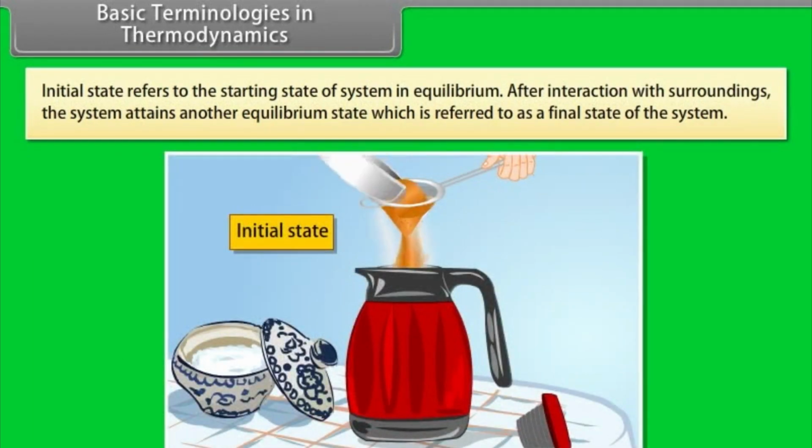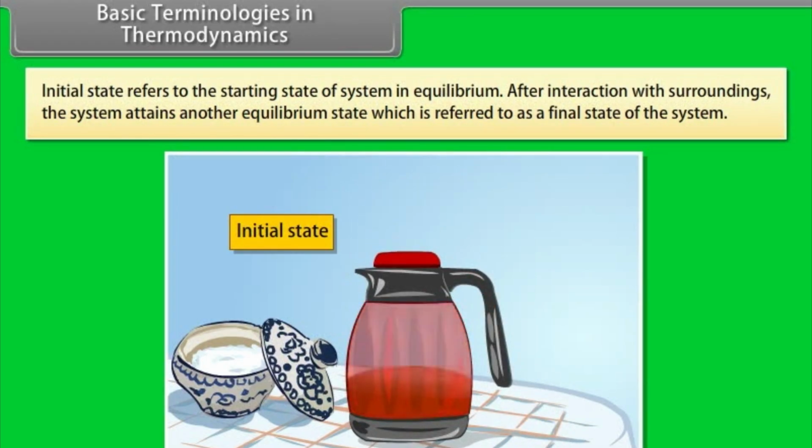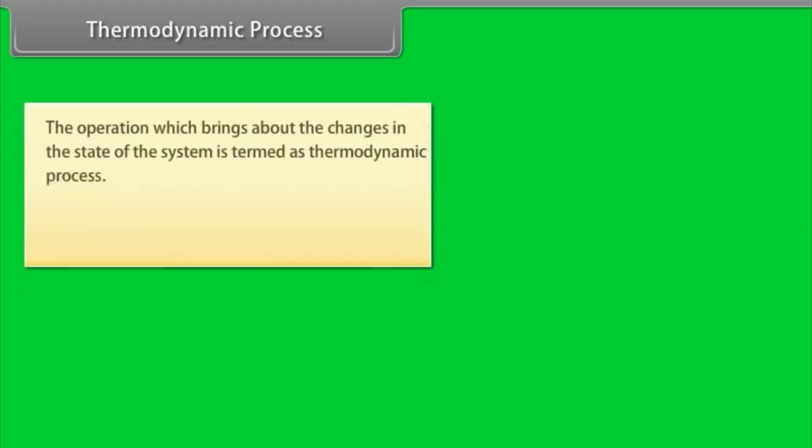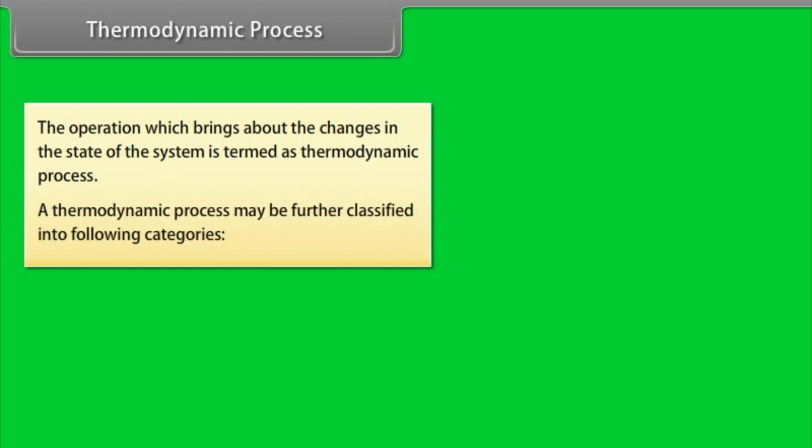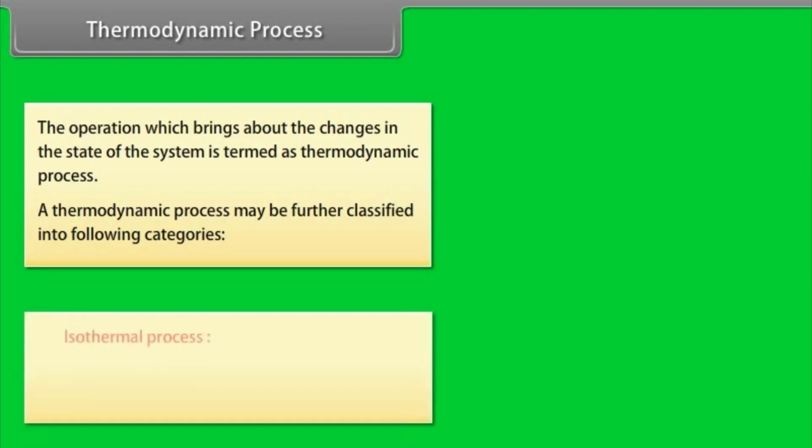Initial state refers to the starting state of the system in equilibrium. After interaction with surroundings, the system attains another equilibrium state, which is referred to as the final state of the system. Thermodynamic process. The operation which brings about the changes in the state of the system is termed a thermodynamic process. A thermodynamic process may be further classified into the following categories.